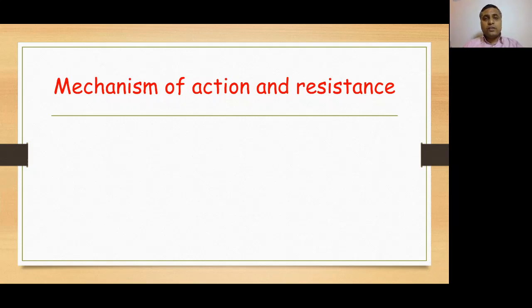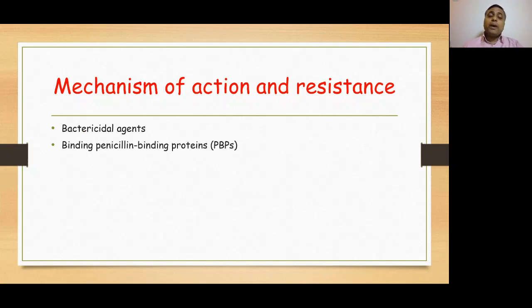and resistance of these drugs? Number one, they are bactericidal agents, which means they'll destroy the bacteria. Number two, they bind to the same penicillin binding protein present on the cell membrane. If this is the cell membrane of the bacteria and there is a penicillin binding protein, these cephalosporins, similar to other beta-lactam antibiotics, will come and bind to this penicillin binding protein.